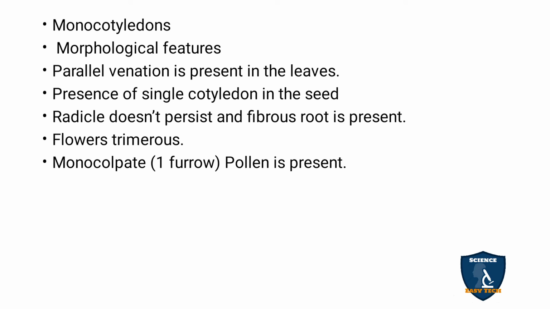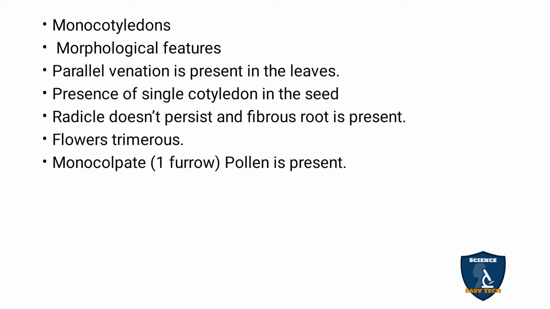Monocotyledon. Mono means single. While germinating, a monocot seed contains a single cotyledon. Due to that, it is called monocotyledon. Now the morphological or external features. Parallel venation: you can see in the banana leaf the veins running parallel with each other.